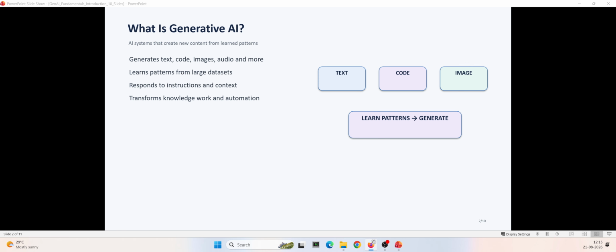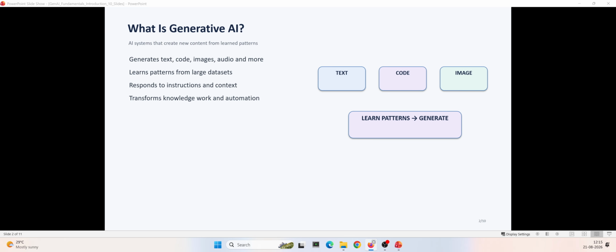Generally the traditional AI systems focus on tasks such as classification and prediction. For example, a traditional machine learning model might predict whether a transaction is fraud or whether the customer is likely to leave. A generative AI model can actually create something new, a response, a piece of code, a summary, an image, or any other type of content for that matter.